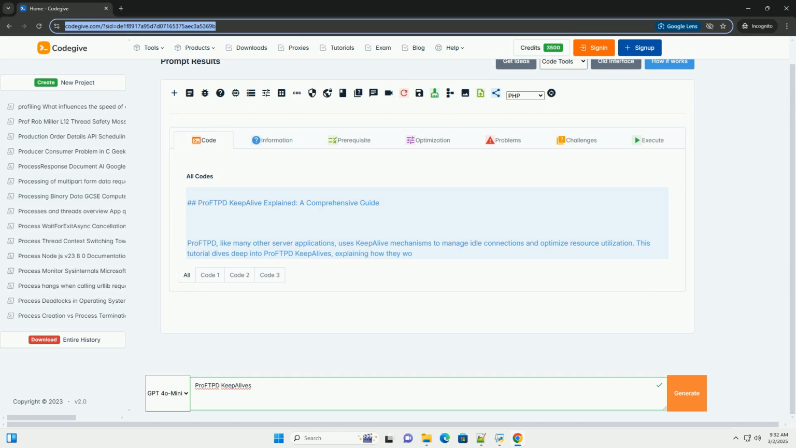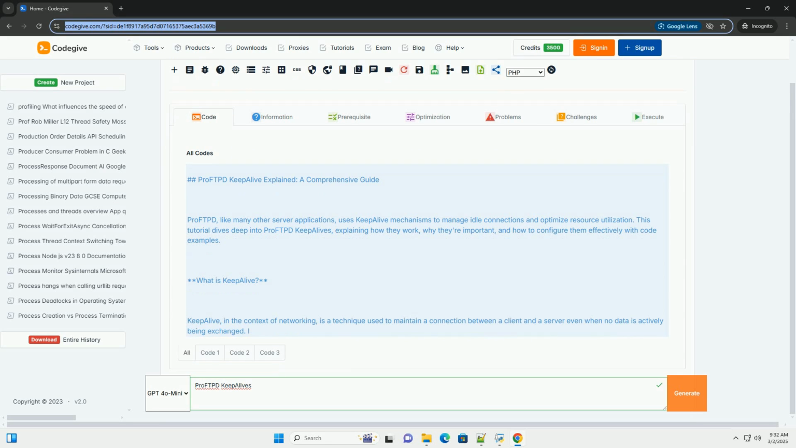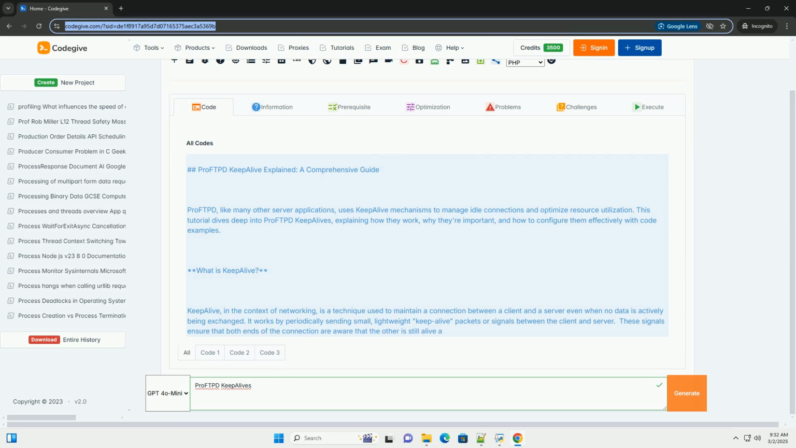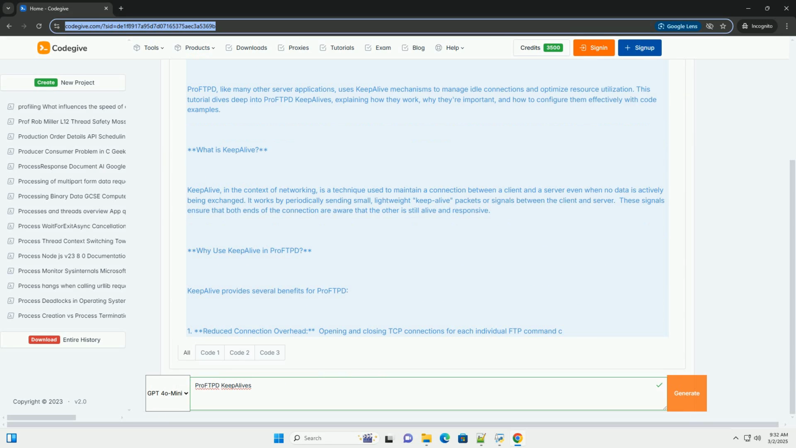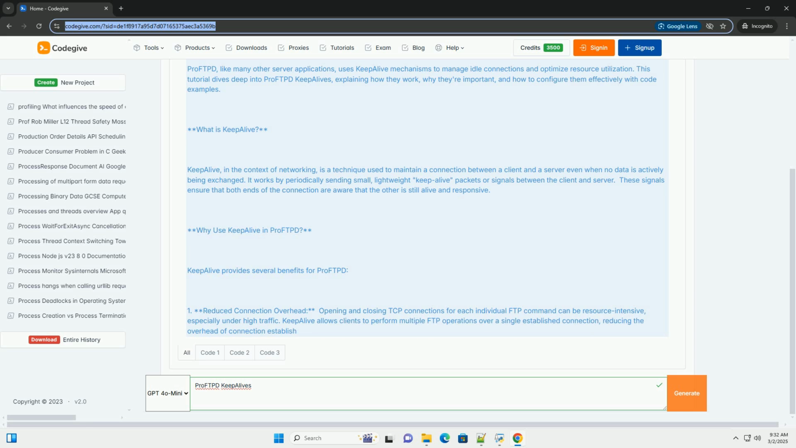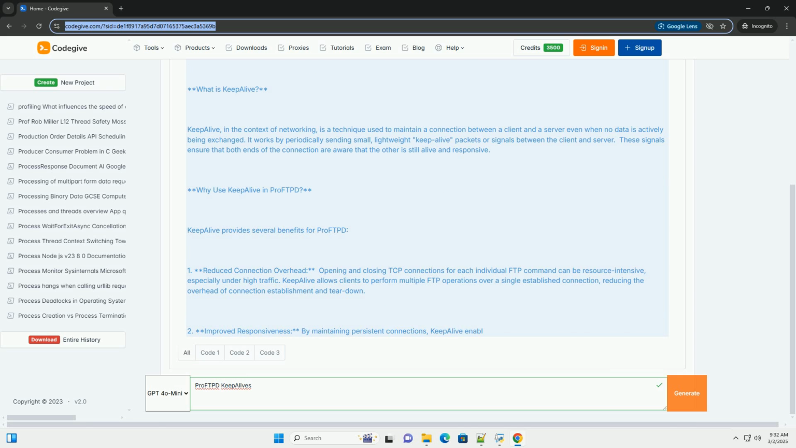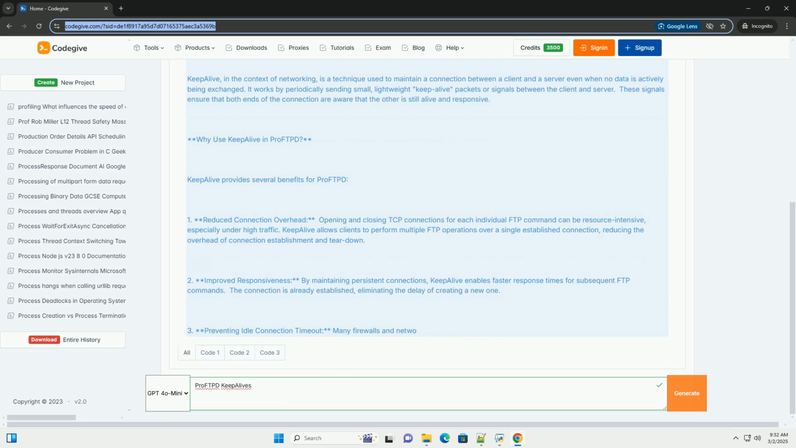ProFTPD KeepAlive Explained, a comprehensive guide. ProFTPD, like many other server applications, uses KeepAlive mechanisms to manage idle connections and optimize resource utilization. This tutorial dives deep into ProFTPD KeepAlives, explaining how they work, why they're important, and how to configure them effectively with code examples.